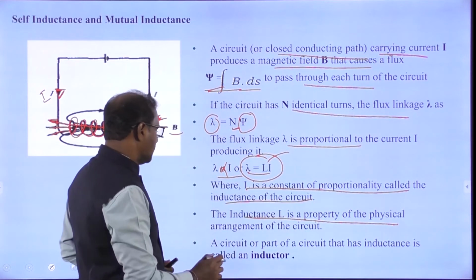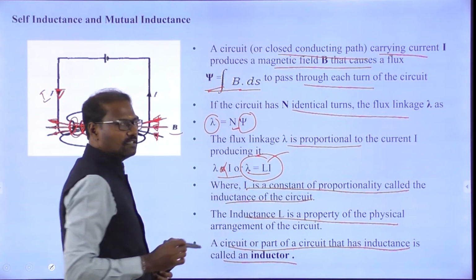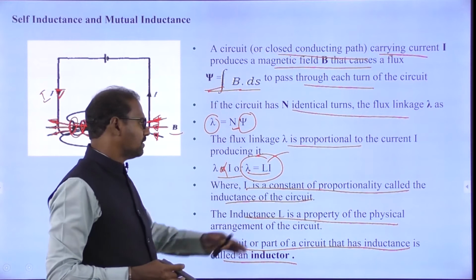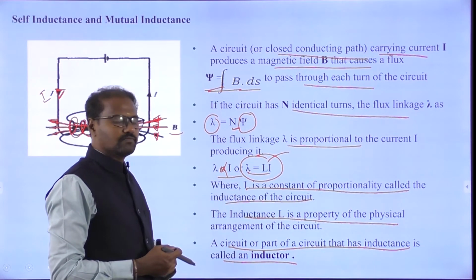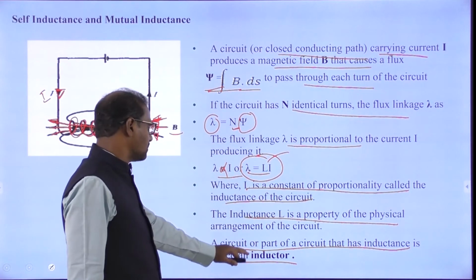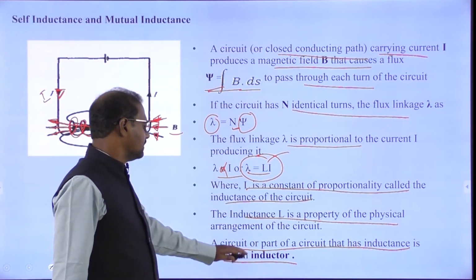So we can call this, it's a part of the circuits, inductance. L is the constant of proportionality of the circuits. So this is called inductance. That will be part of the circuits, and we can call that an inductor. So L is an inductor.